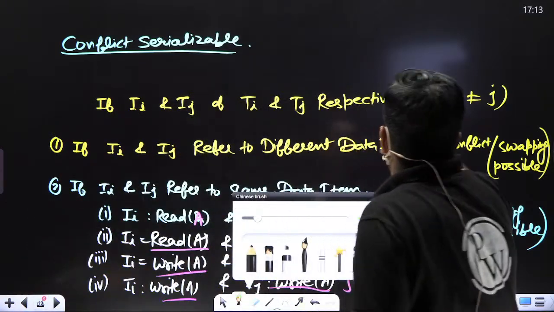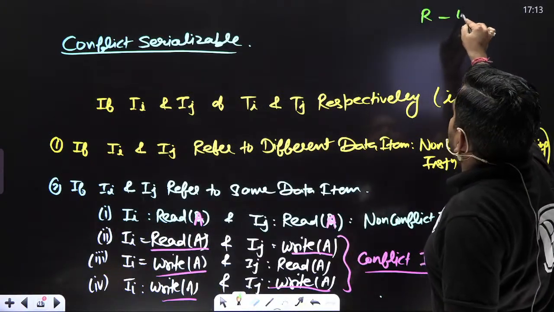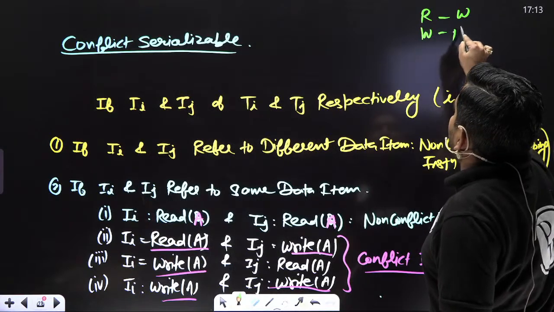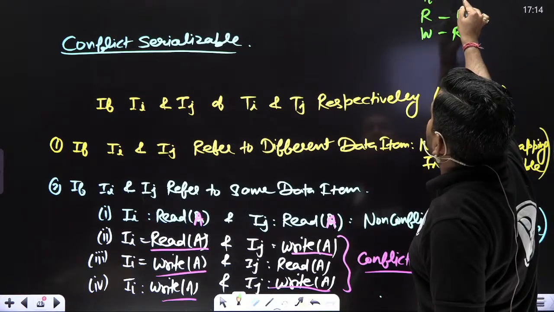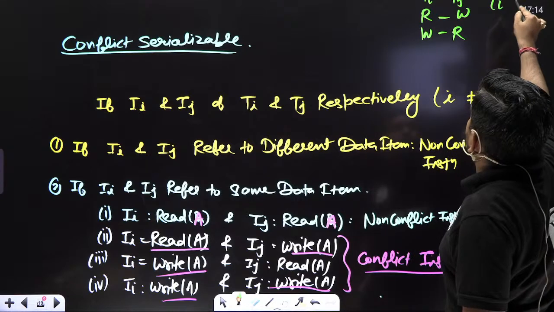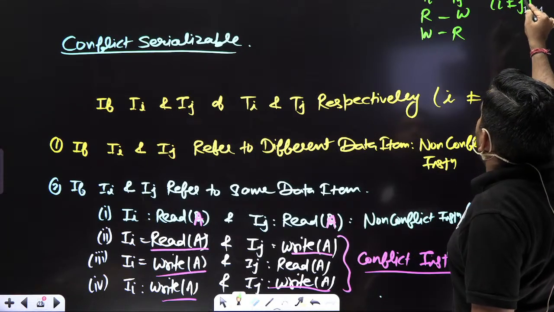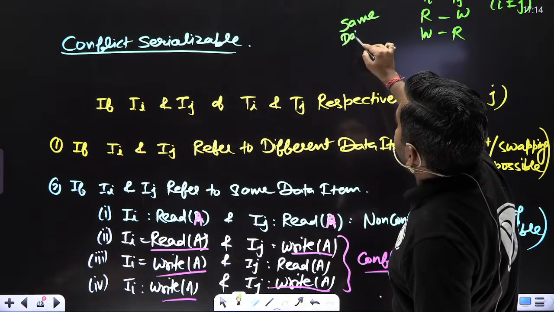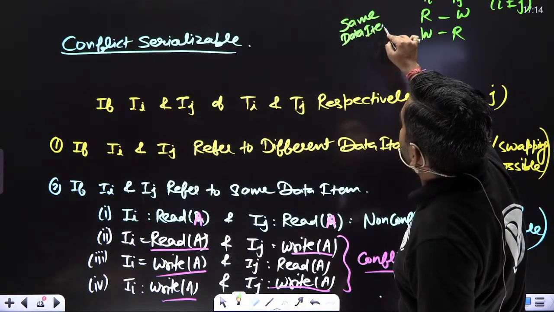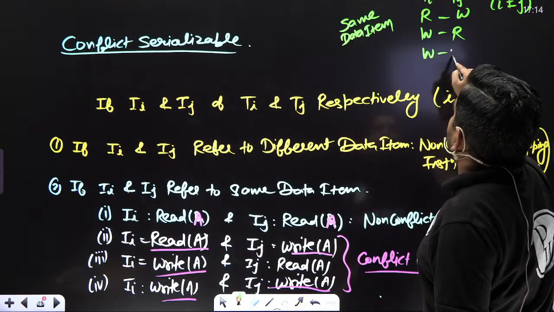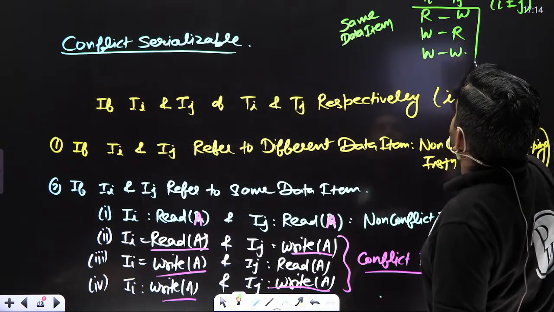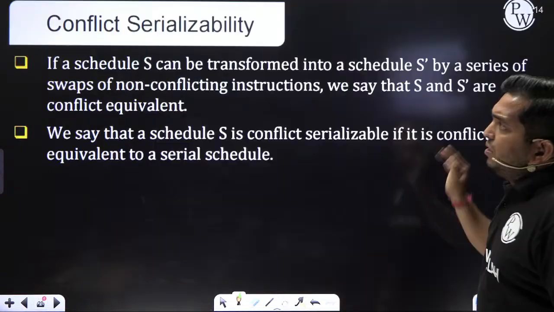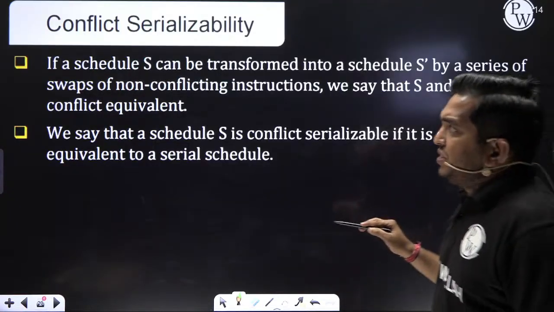Again, I am writing here read, write, transactions Ti and Tj, i not equal to j, same data item and at least one write. Clear, children? Now listen. What is conflict serializable?